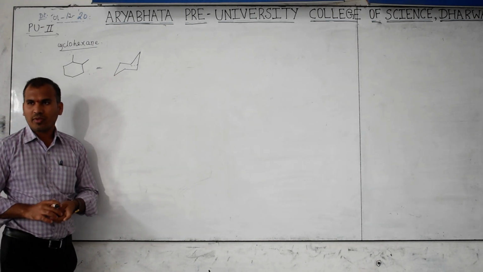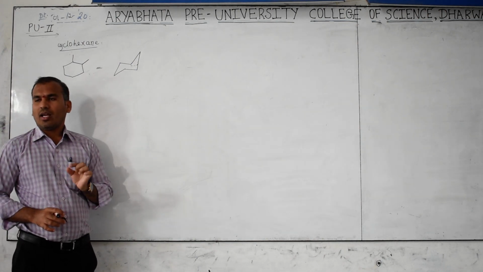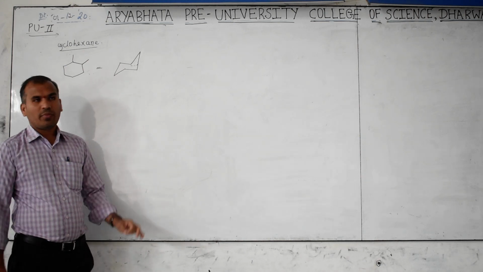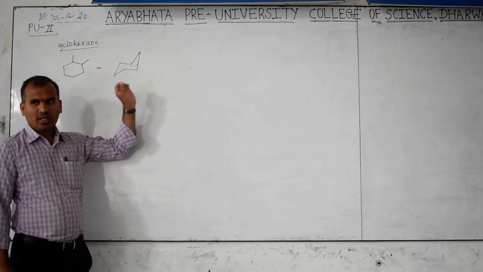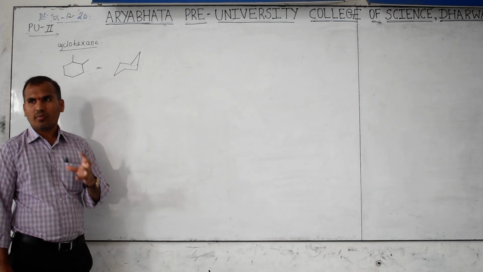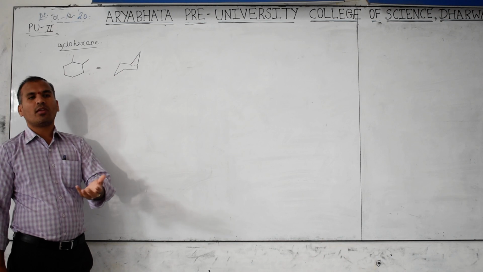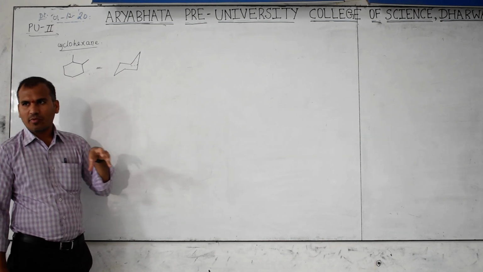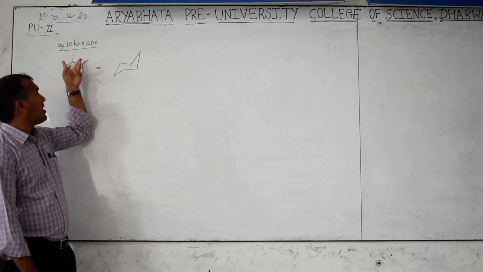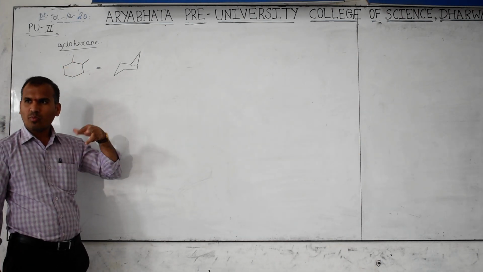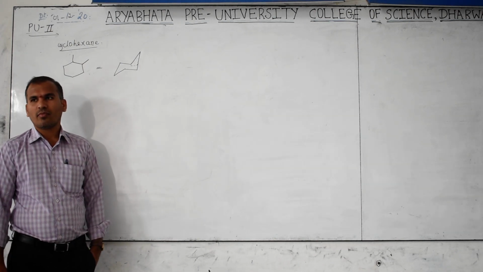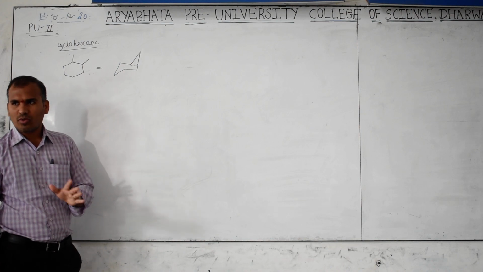But already in the previous class I told you, just keep in mind that any bulky or larger group present at the equatorial position is more stable. If a larger group is not there, any remaining group should be present at which position? Equatorial position, that is more stable. Now, cis or trans is not given, so both should be present at which position? Axial or equatorial? Equatorial position, that is more stable.